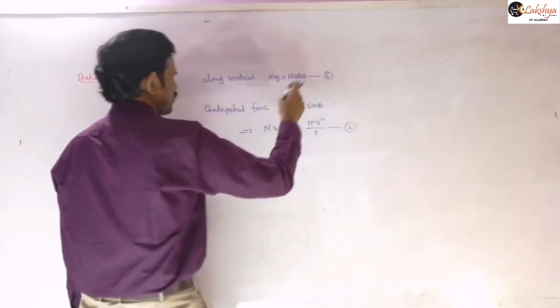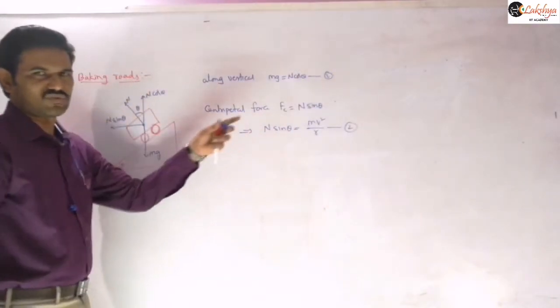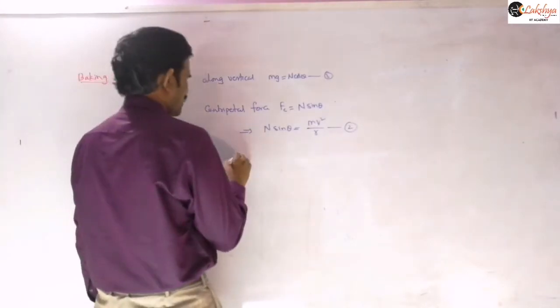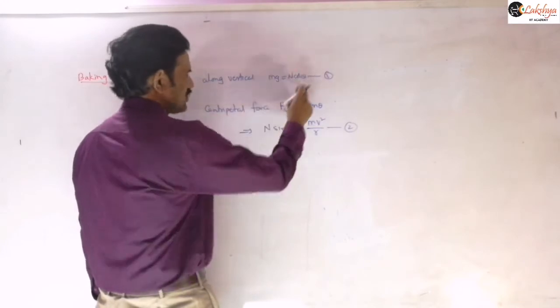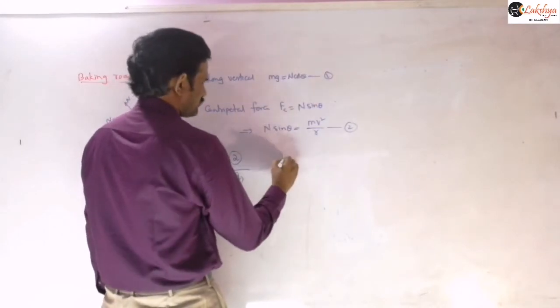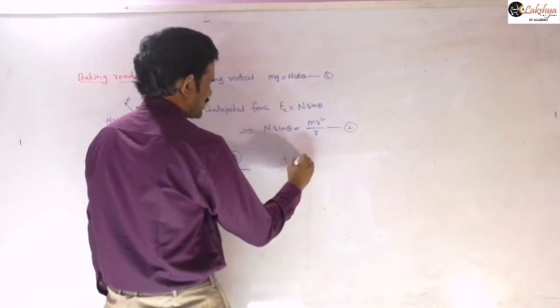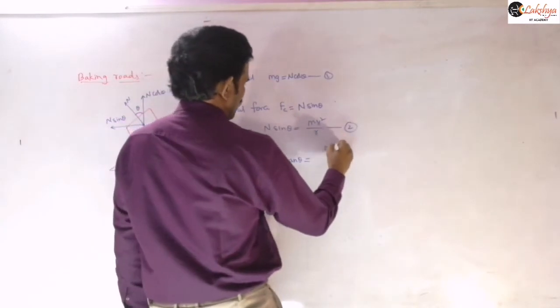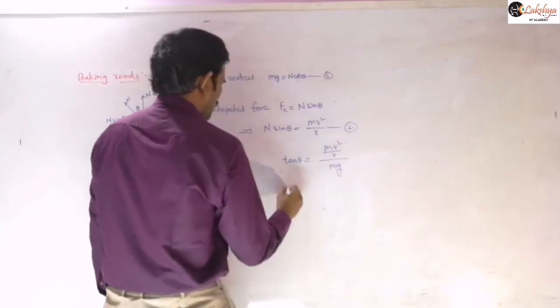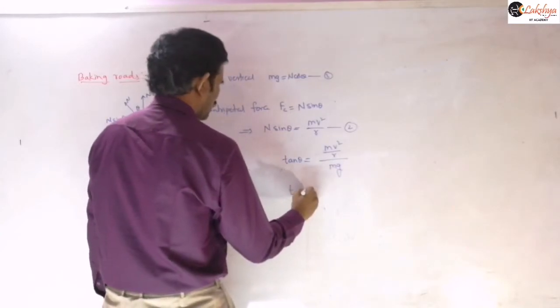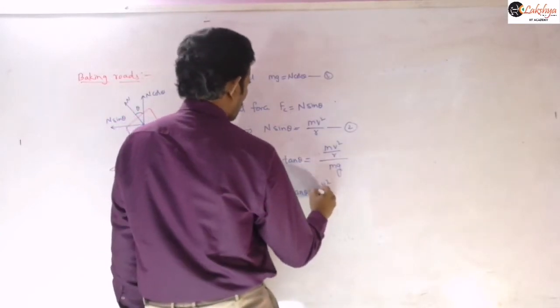Now let us take the ratio of equation 2 by equation 1, the sin theta and cos theta ratio. So you will get tan theta is equal to mv square by r by mg, and therefore tan theta is equal to v square by rg.